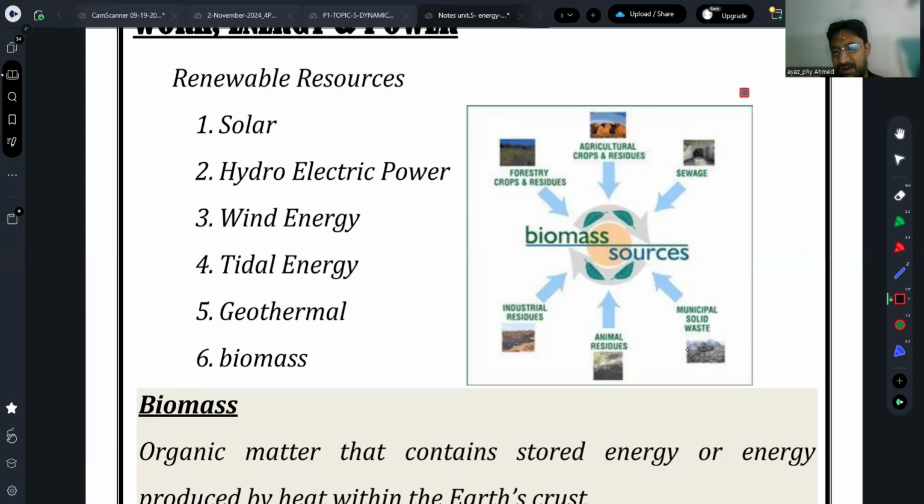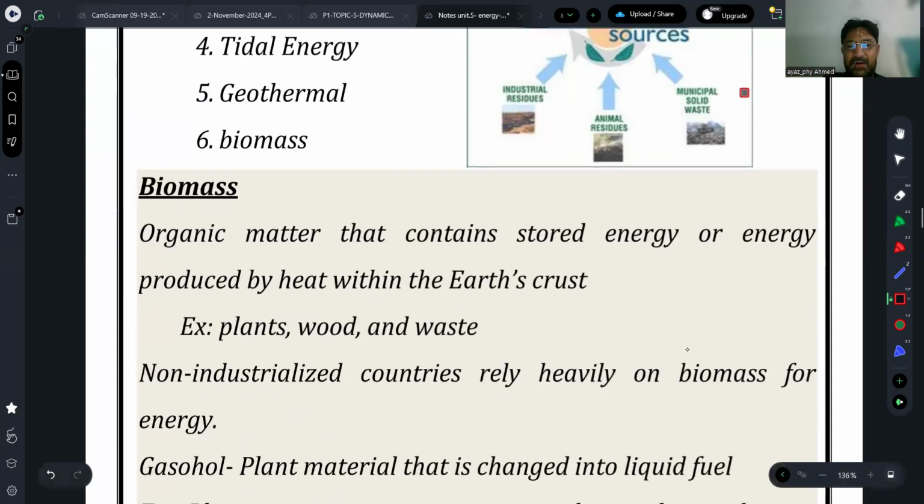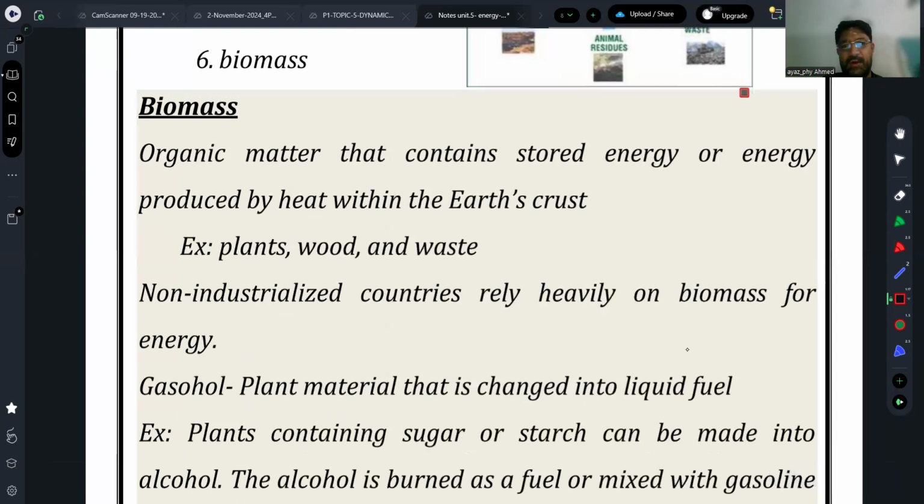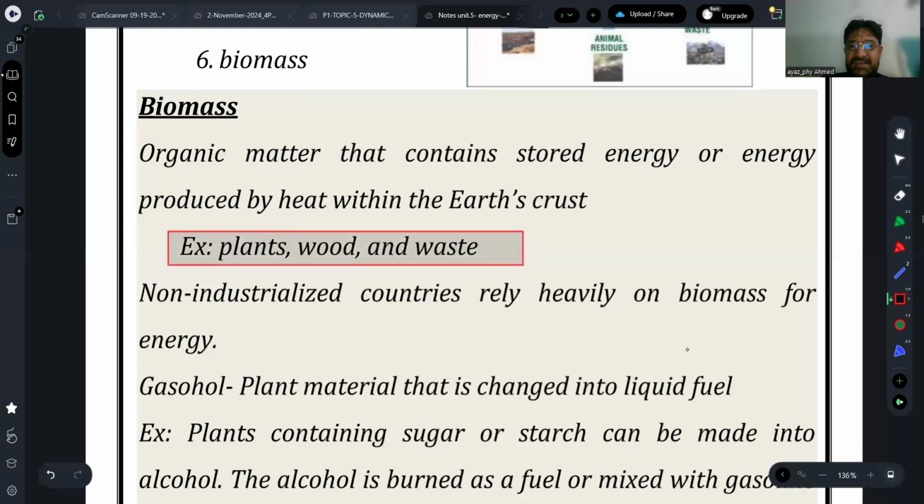The decomposed forests, decomposed crops, and the wastage of animals, right? Some fossils and everything. That all is used as a biomass. So, organic matter that contains stored energy or energy produced by heat within earth's crust. For example, woods and plants are basically, as I have mentioned, that they are used as a wastage.